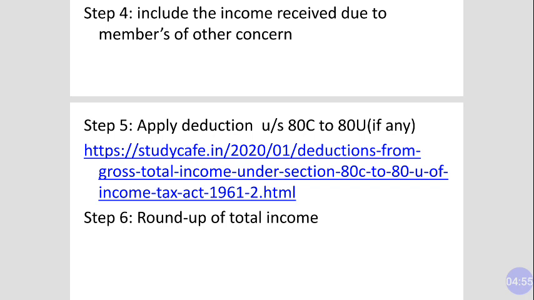When you paste this URL in your browser, you will get a site where you can find the total description of section 80C to 80U. We will deduct all the deductions, and after that we will round off our total income to the nearest 10. These 6 steps we have to follow in order to get the total income of an assessee.